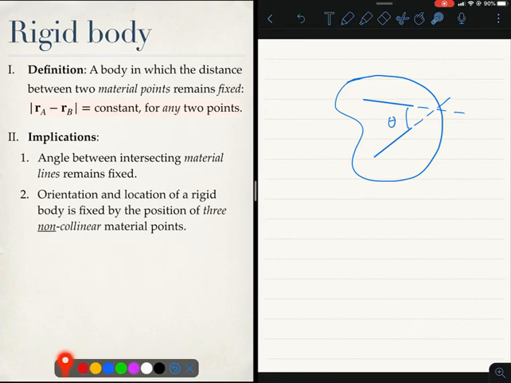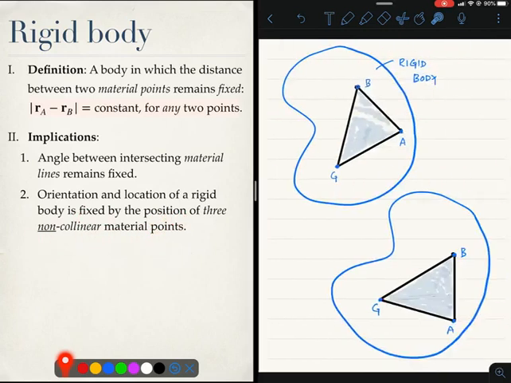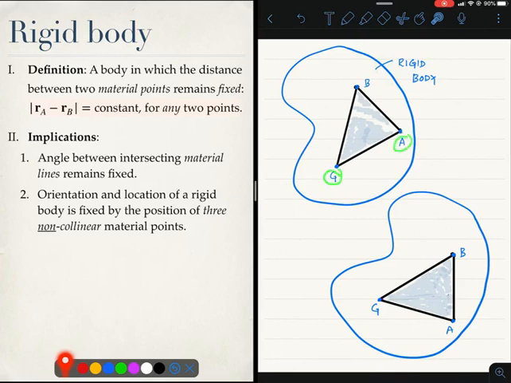The second implication is that the orientation and location of a rigid body is fixed by the position of any three non-collinear material points. Let us explain that through this picture. Here I have a rigid body, and in this rigid body I have three material points that I have identified, G, A and B, and the claim here is that any time I know exactly where these three material points are, I can reconstruct the entire rigid body. So, let us see what it means.